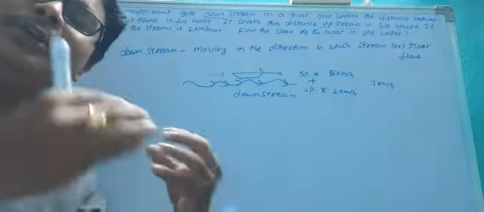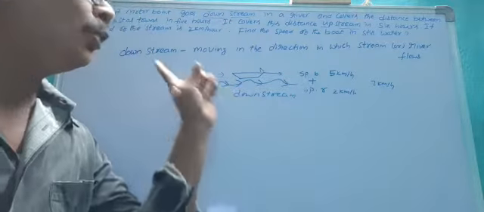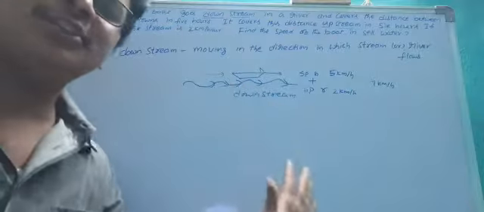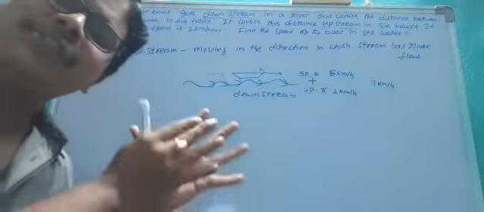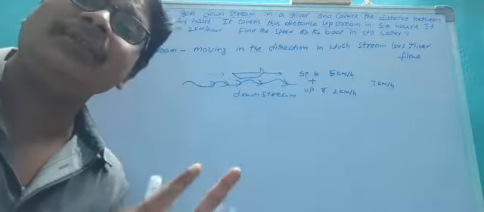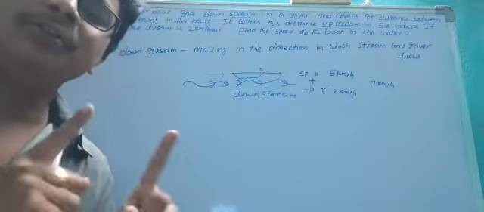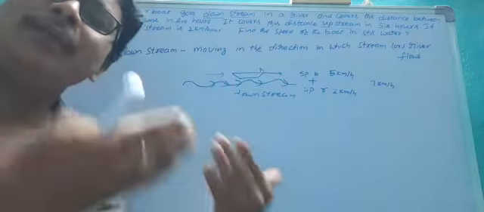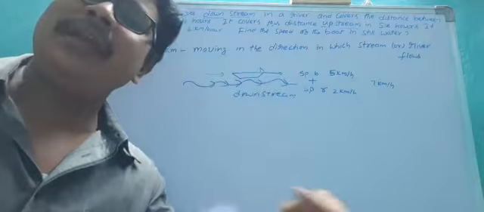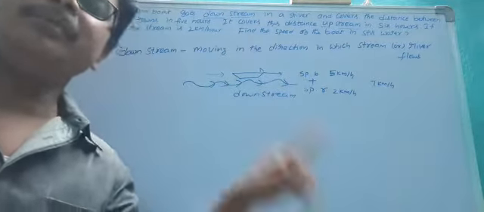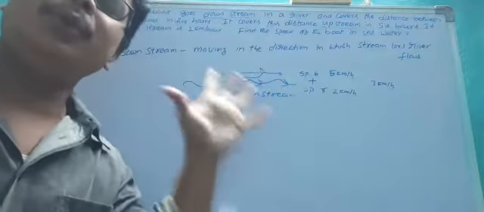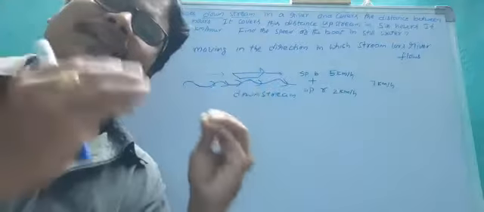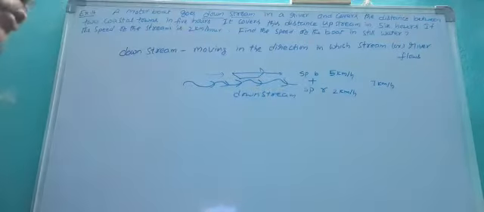Both are moving in the same direction in which the river flows. That is known as downstream.